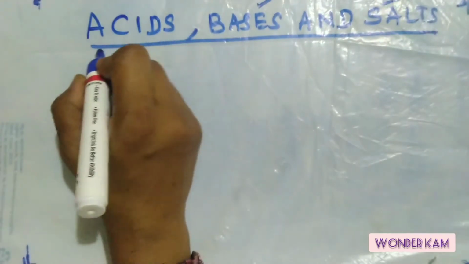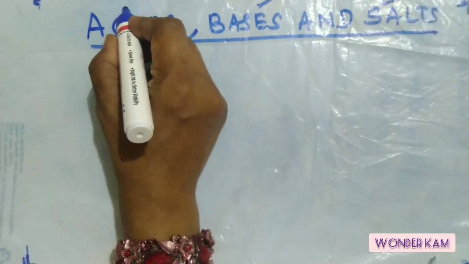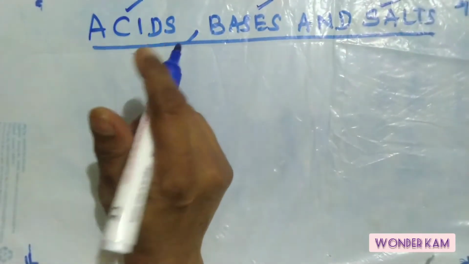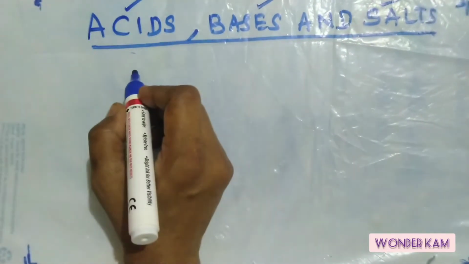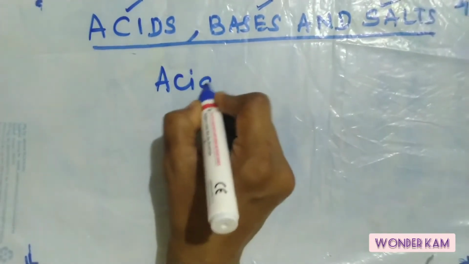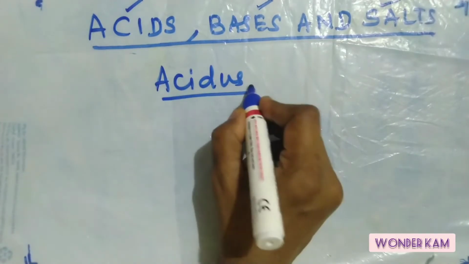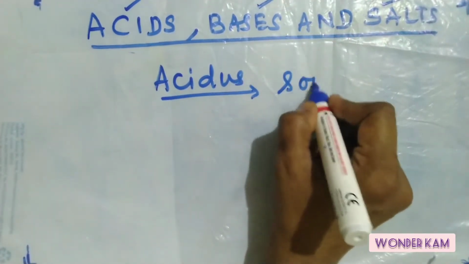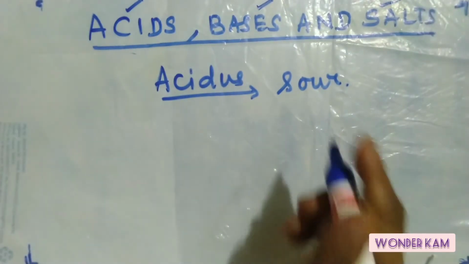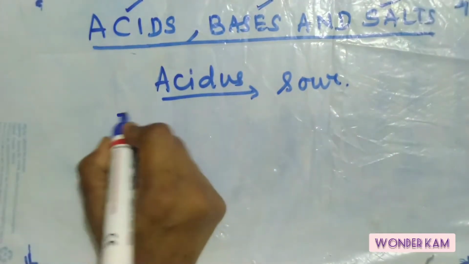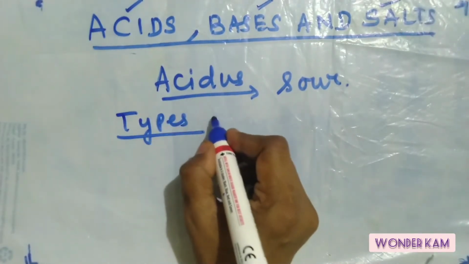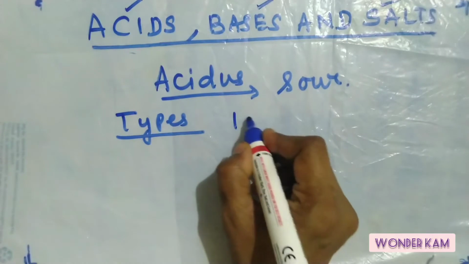Let's start with this compound, acids. So different types of acids are there. This word acid has been derived from a Latin word acidus. The meaning of this word is sour. And in fact, all acids are sour in taste. So, as I told you, there are different types of acids. Basically, they are divided into two groups.